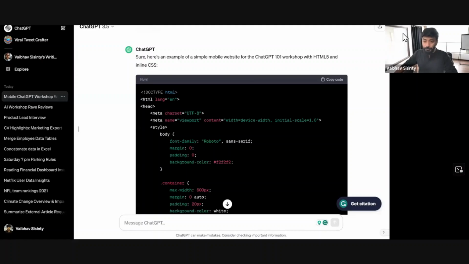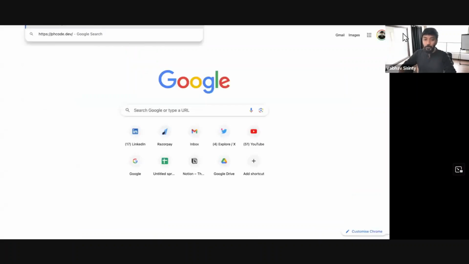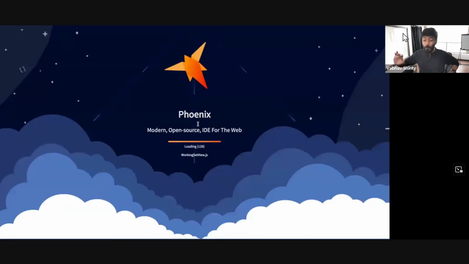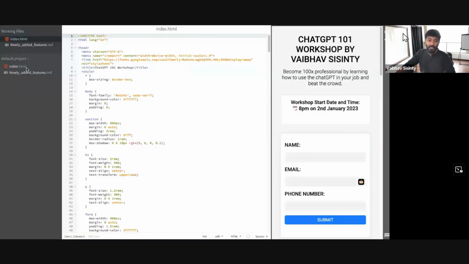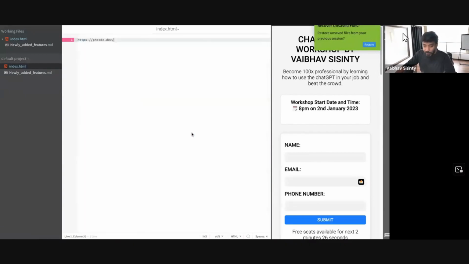It's a free tool. Let me show you how it works. I'm going to share the link of this tool with you. If you don't know how to code, don't worry about it. Just follow the steps. Whatever code this AI generates, go to index.html there and paste the code.